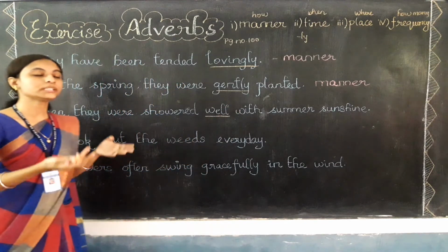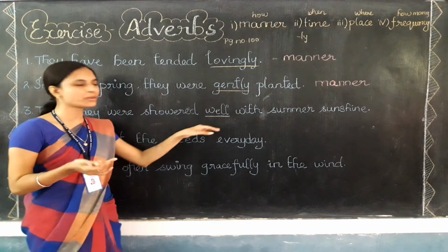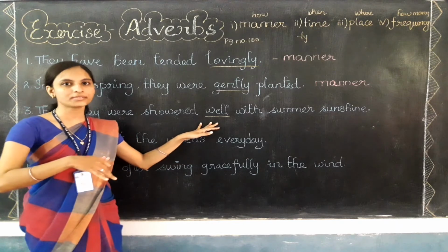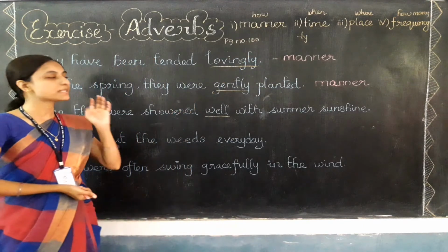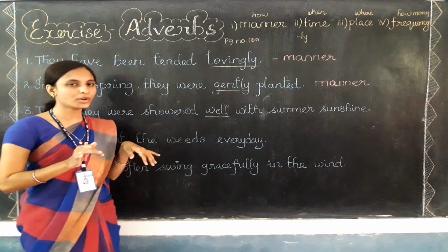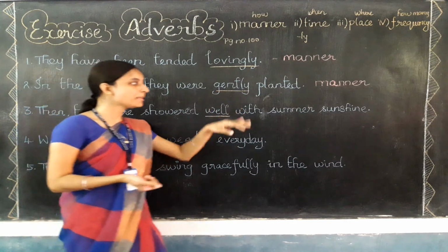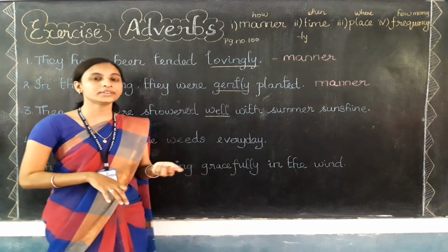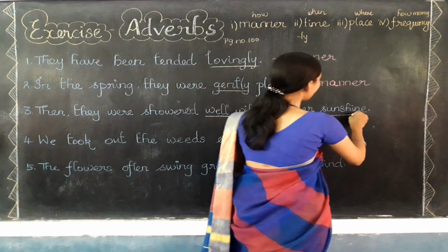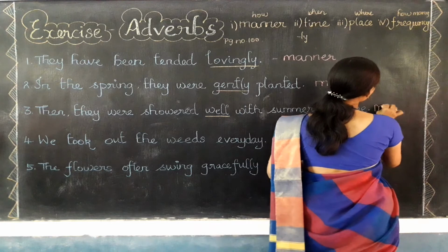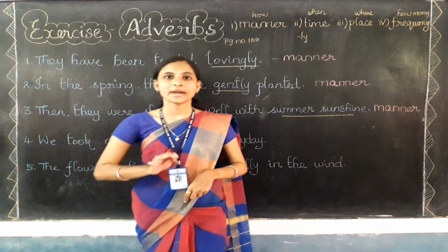And also it talks about how they have showered. எப்படி வந்து shower பண்ணாங்க, எங்க shower பண்ணாங்கன்னு கொடுக்கல. Well means how they have showered. So how அப்படினா அந்த question வந்தாலே that refers to what, children? Yes, manner only. So can you find any other adverbs here? With summer sunshine. So here summer sunshine கூடயும் இத வந்து நல்லாவே என்ன பண்ணாங்க, shower பண்ணாங்க. So this too also refers to the manner only. So the answer will be manner. So all first three questions answer will be referred to the adverb of manners only, children.